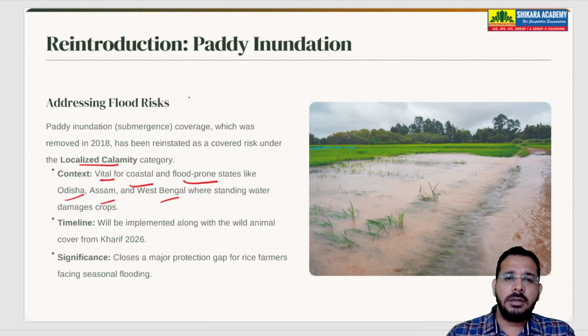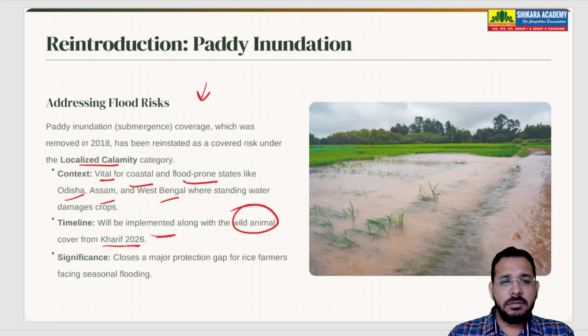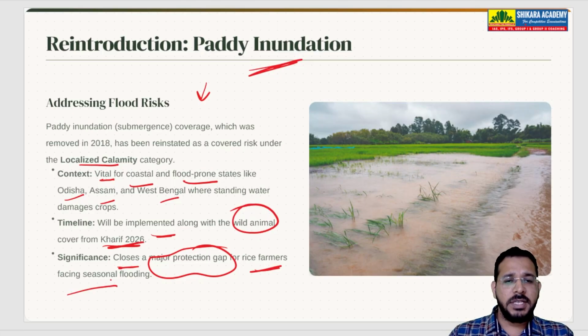But it is added again because a major gap was created by removing it. This will be implemented along with the wild animal cover from Kharif 2026. This inclusion of paddy inundation will close a major gap for rice farmers facing seasonal flooding.